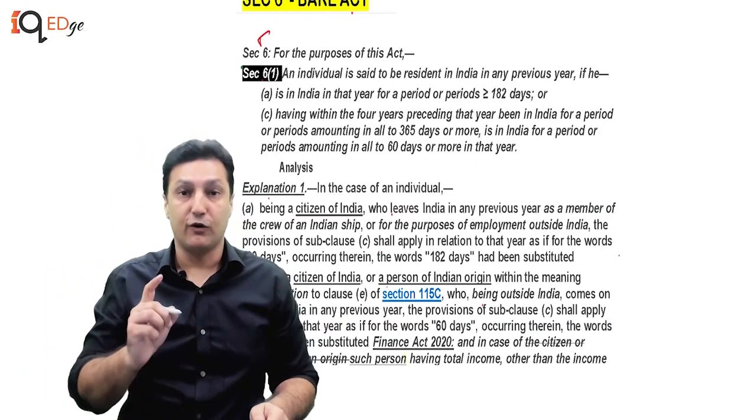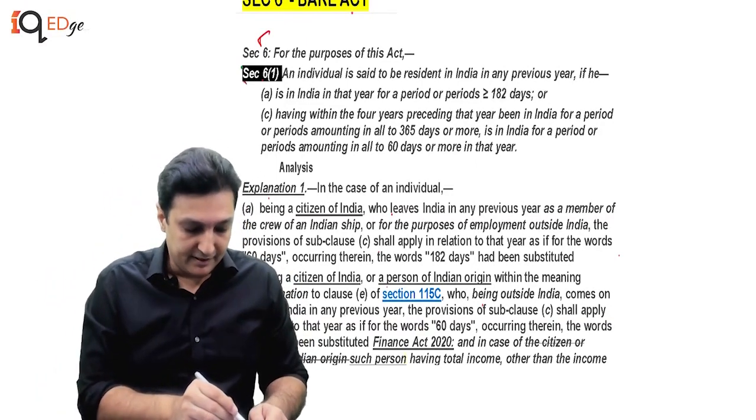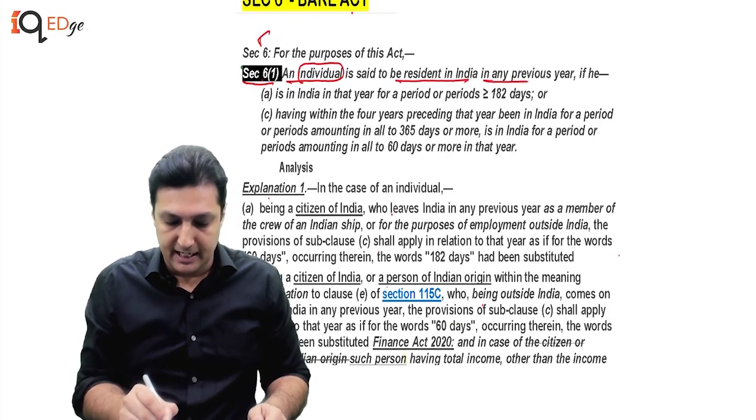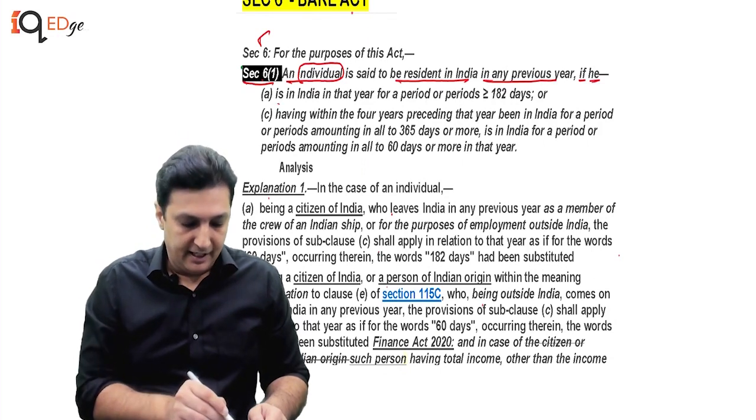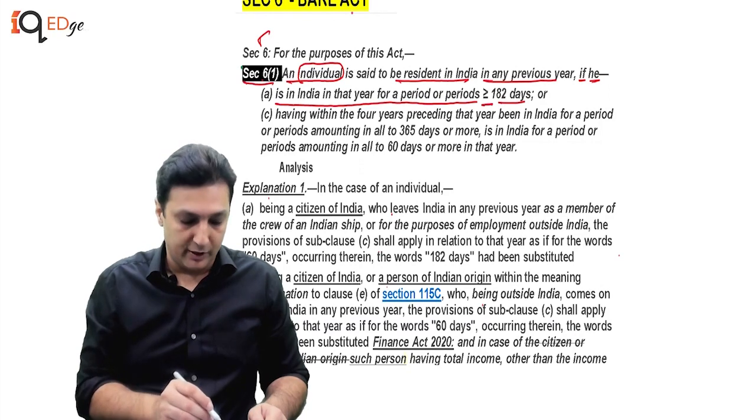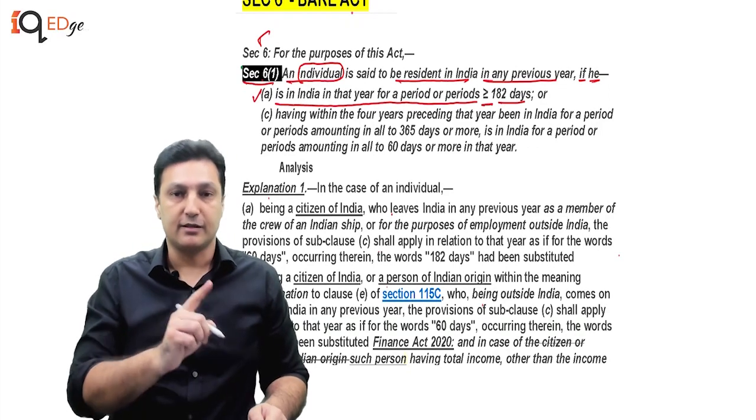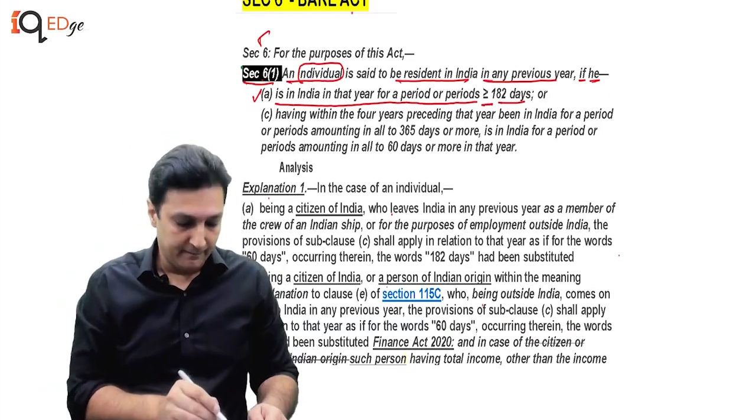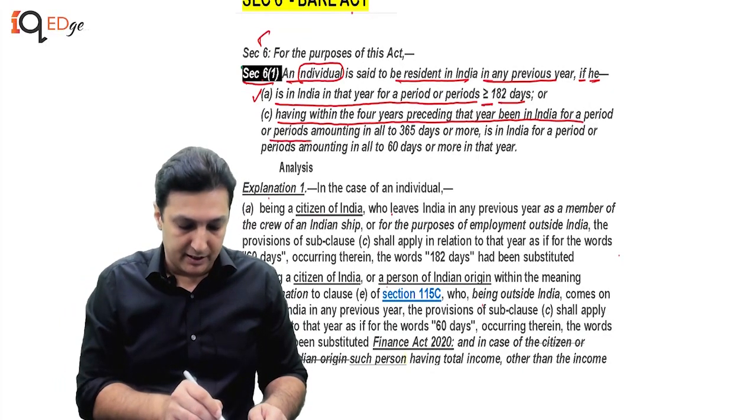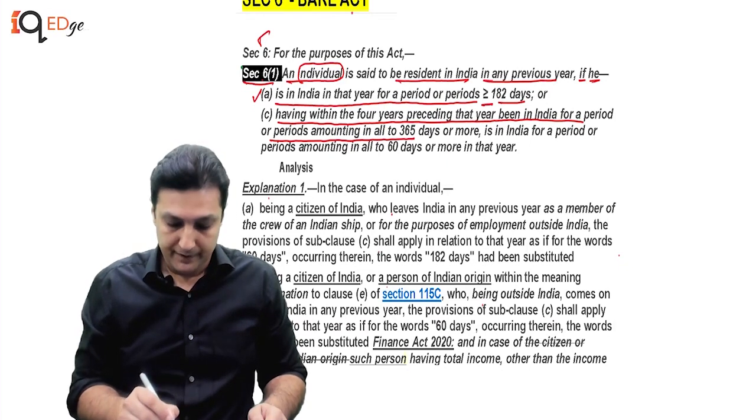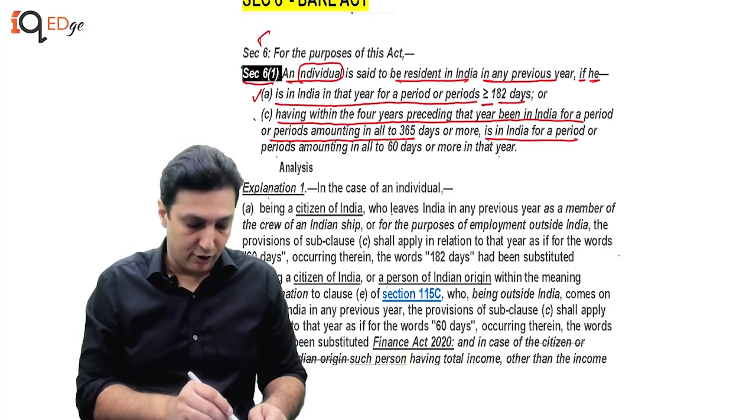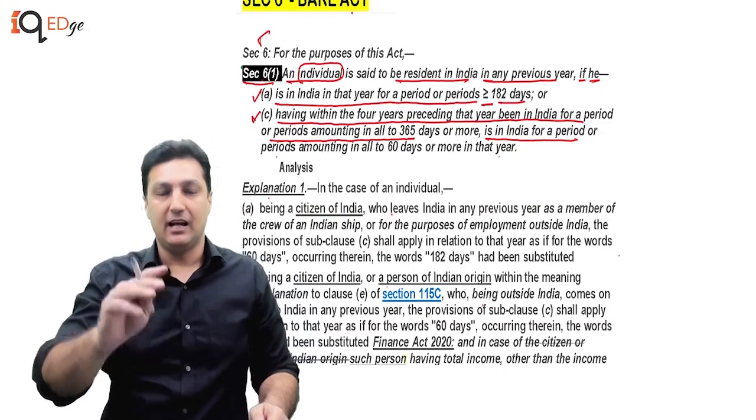Section 6, for the purpose of this Act. Section 6, Clause 1, an individual is said to be a resident in India in any previous year if he is in India in that year for a period or periods amounting to more than or equal to 182 days. This is 6(1)(a). Or having within 4 years preceding that year been in India for a period or periods amounting in all to 365 days or more, is in India for a period or periods amounting in all to 60 days or more in that year. This is Clause C. Clause B was omitted.